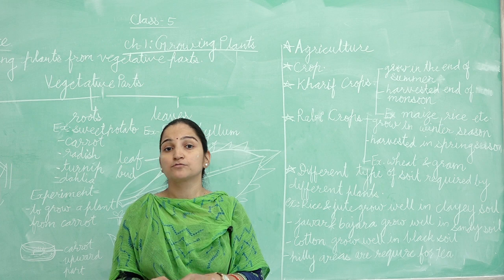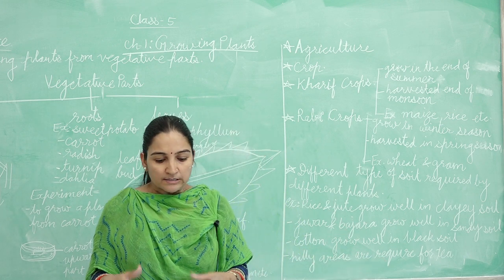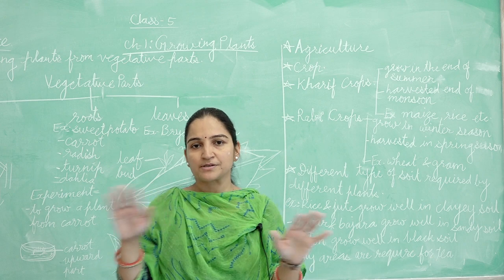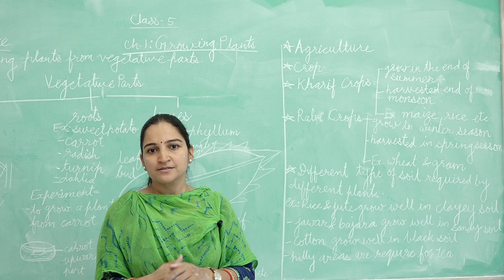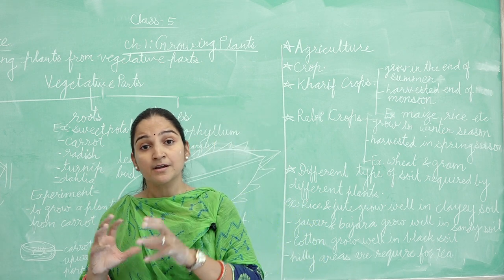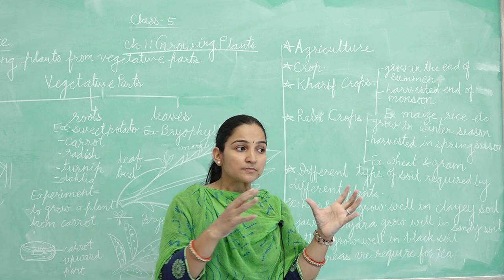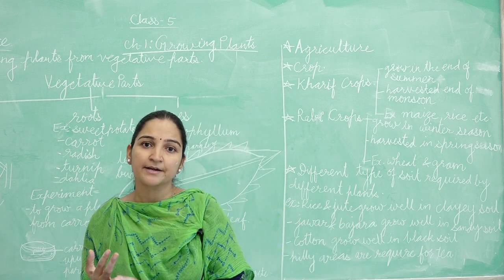For that we spray insecticides and pesticides. Then when the crop is ready, we harvest it and store it. Before that, when the crops are ready, we have to protect them from animals and birds.